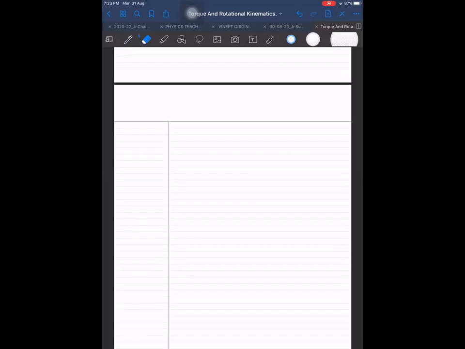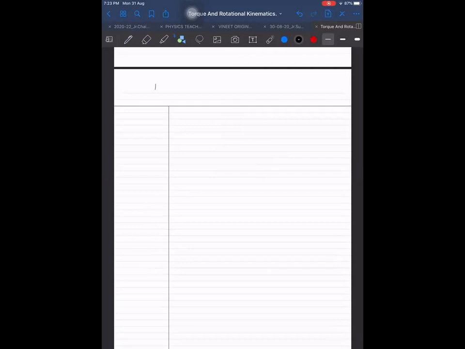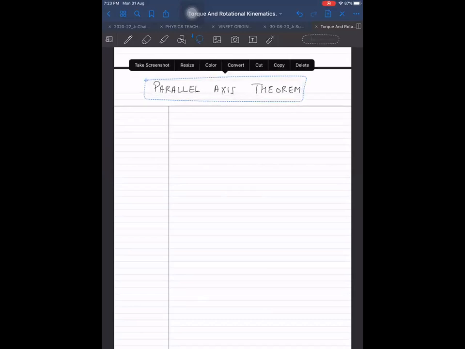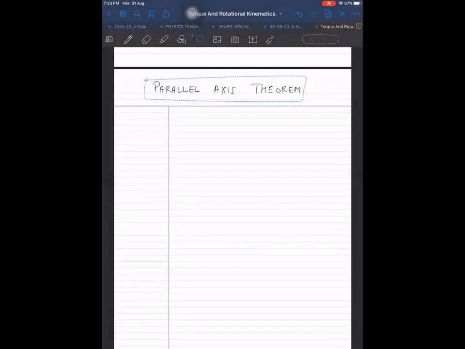Next, our one long awaited theorem, that one is parallel axis theorem. Parallel axis theorem. And this one, let us convert it into text. Important again, very important theorem.